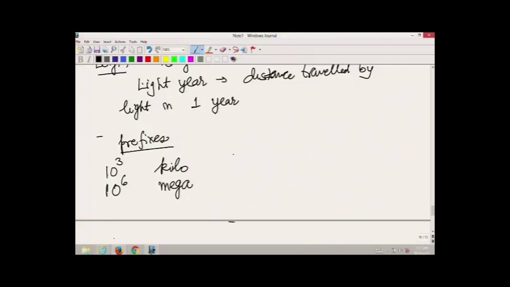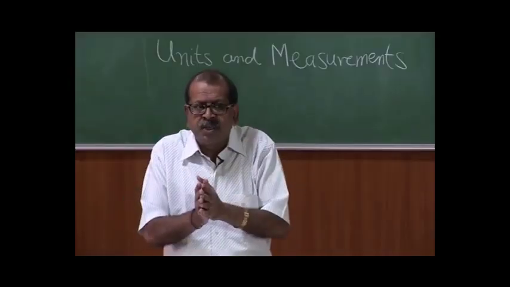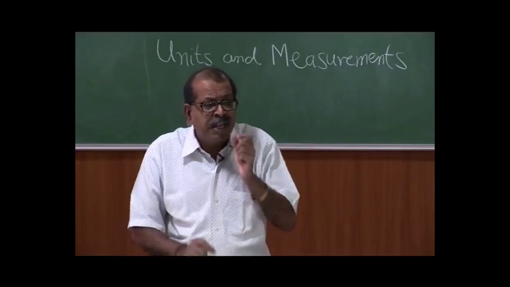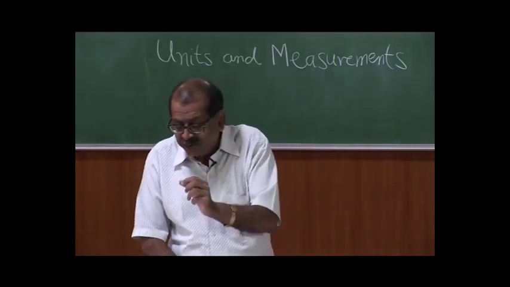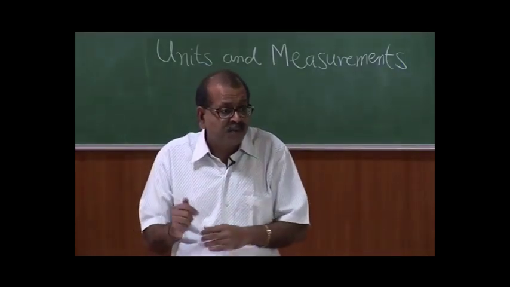If we have another factor of 1000, that means we multiply it by 10 to the power of 9, then we use a prefix called giga, and if it is 10 to the power of 12, that means another 1000 times of giga, then the prefix which we use is called tera. For example, when we count computer operations, we talk of something called teraflops. So, teraflops will be 10 to the power of 12.